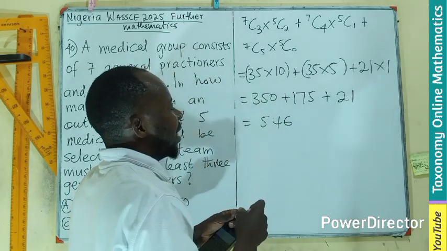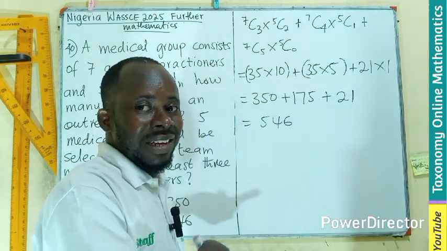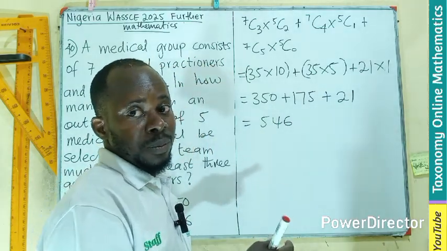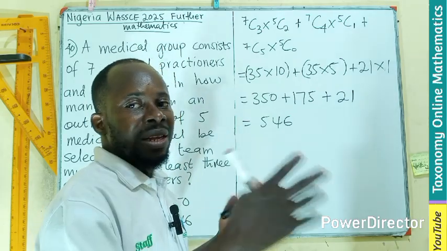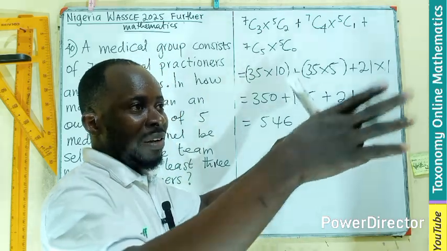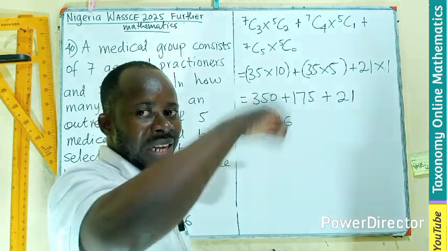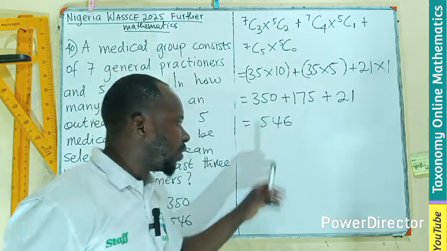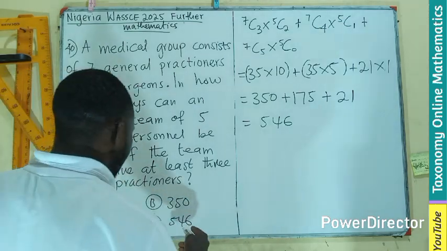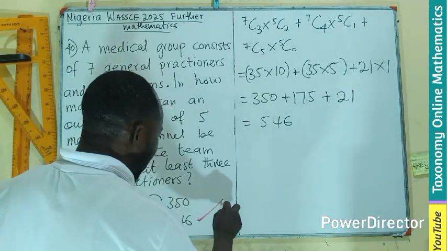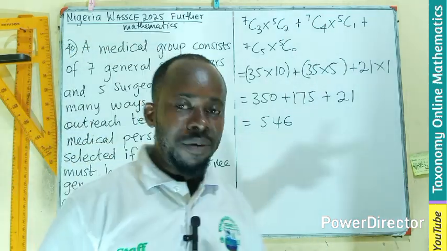So these are the number of ways by which we can select our team. 546 different ways by which we can select that, because we want at least 3 of them. Don't forget that people in there we are selecting. So the number of ways of selecting the team is going to be 546 different ways, and this is going to be option D.